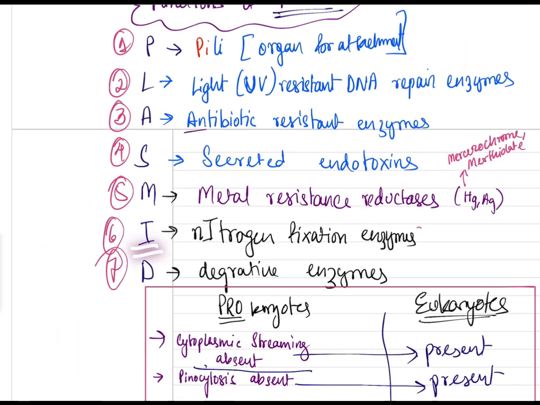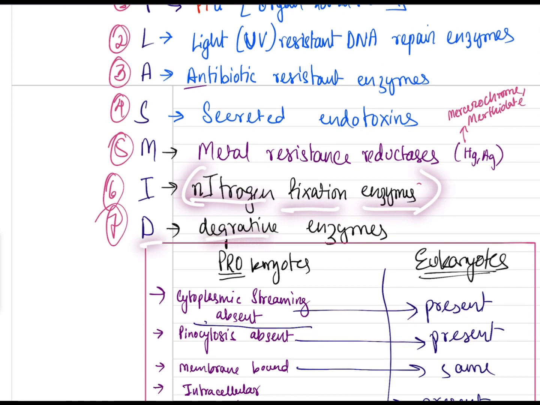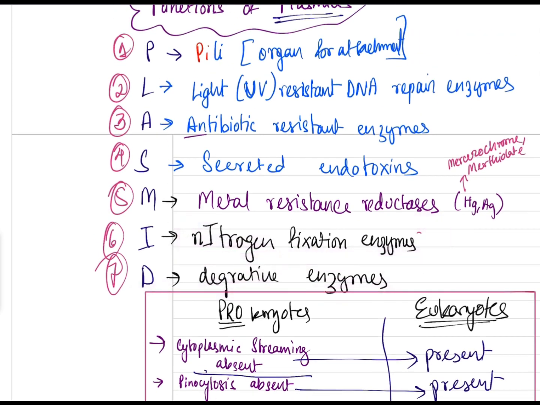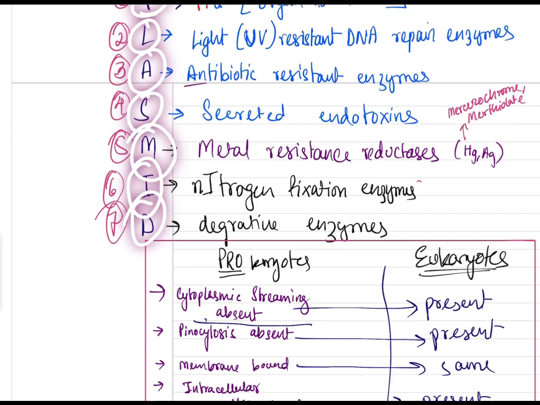And for I, just add an N beside it: nitrogen fixation enzymes. And D, degradative enzymes. So 7 functions of plasmid. The name is plasmid: P for pili, L for light UV resistant, A for antibiotic resistant, S for secrete endotoxins, M for metal resistant, I for nitrogen fixation, and D for degradative enzymes.